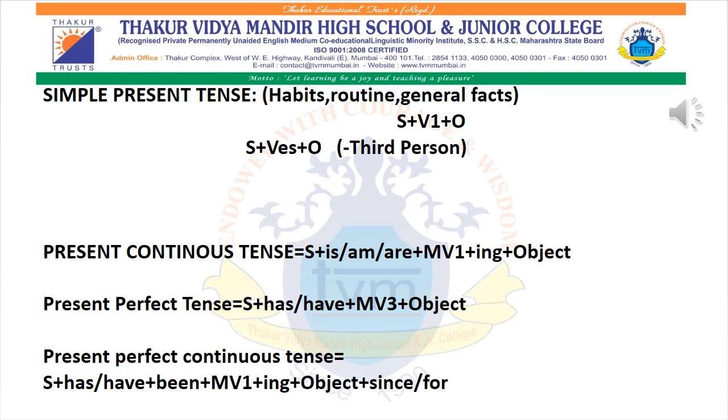For present perfect continuous you use the word been plus verb first form plus ing plus object, but not for present perfect. So you all know when to use has and when to use have. Use has when it is singular, and for more than one use have. I hope you all understood present tense.